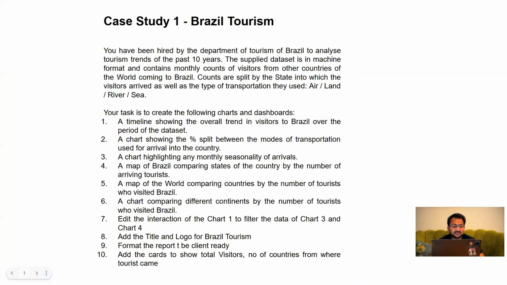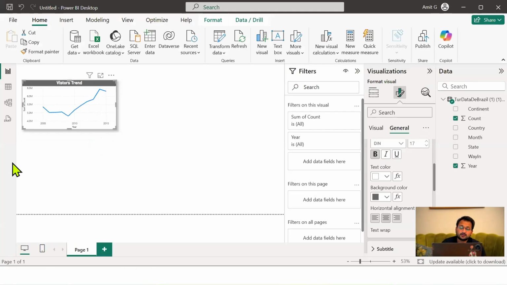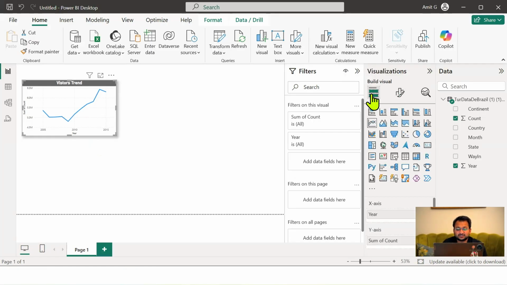The second question is asking us to show a percentage split between the mode of transportation used for the arrival into the country. Now, whenever we have to showcase the percentage share, the right chart is either a pie chart or a donut chart. So in our case, I'll go to the data visualization and let's pick a donut chart.